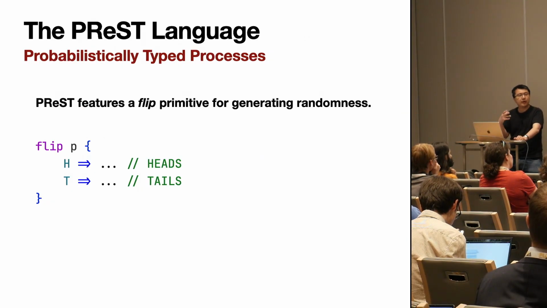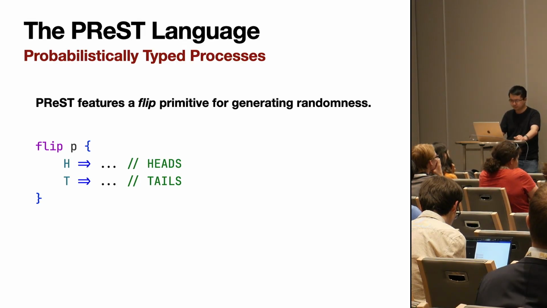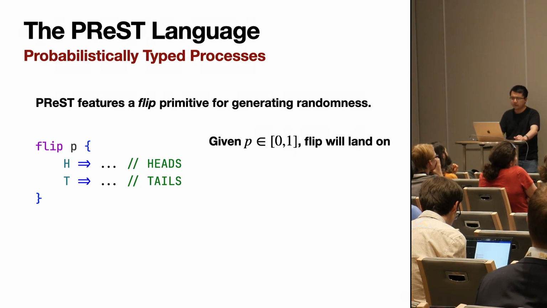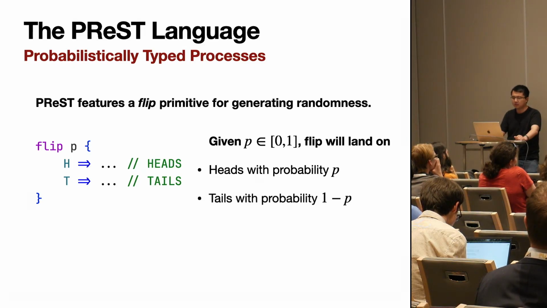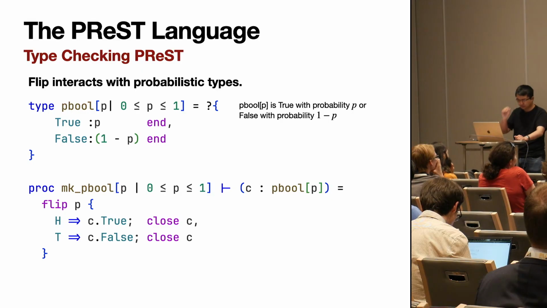Okay, so now we have our types. We also need a primitive source of randomness. So PReST features this flip primitive for generating randomness, and it's very simple. It just takes in an argument p, and it flips a coin. It hits heads with probability p, or tails with 1 minus p. So given p in 0 to 1, flip lands on heads with probability p, tails with 1 minus p.